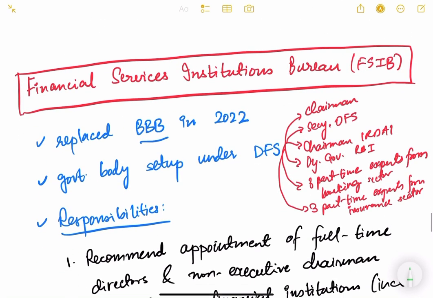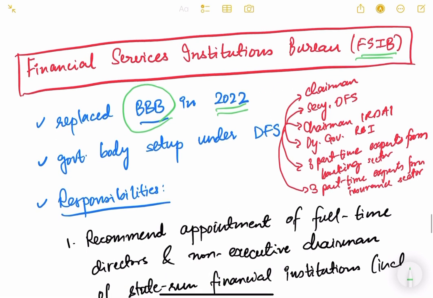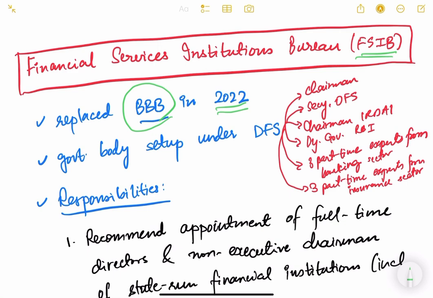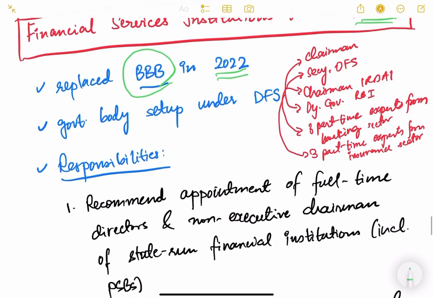Now let us come to the next institute, that is Financial Services Institutions Bureau, FSIB. So friends, whatever we discussed about Banks Board Bureau, actually FSIB has replaced the Banks Board Bureau, BBB, in 2022, last year. Why it got replaced, we'll discuss in just a few minutes. But let us first understand what is Financial Services Institutions Bureau. It has replaced the Banks Board Bureau in 2022, that is very recently.